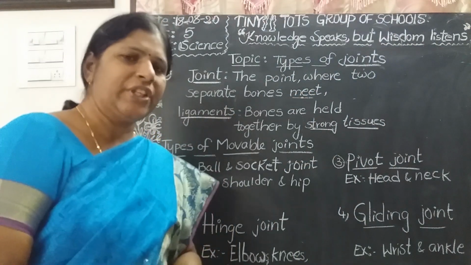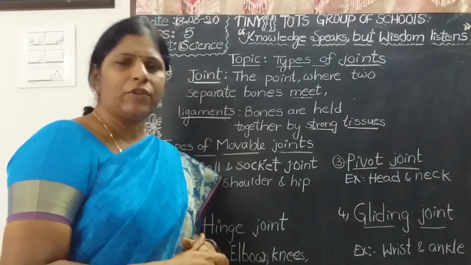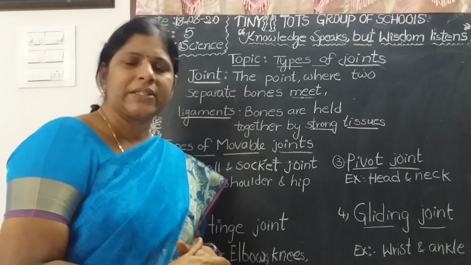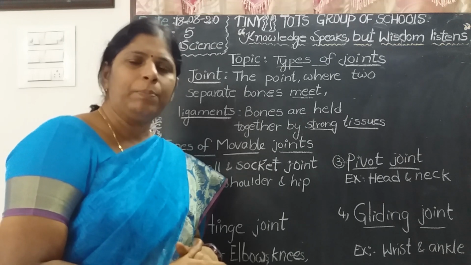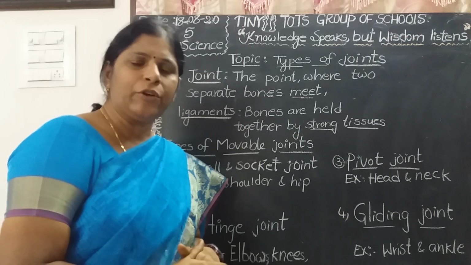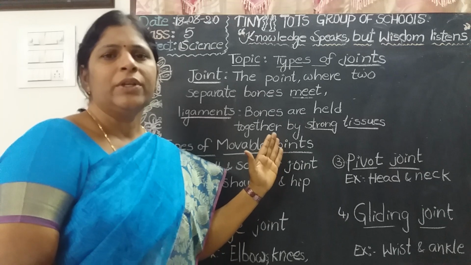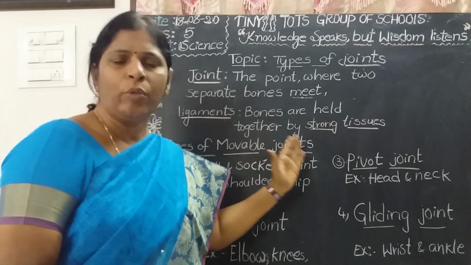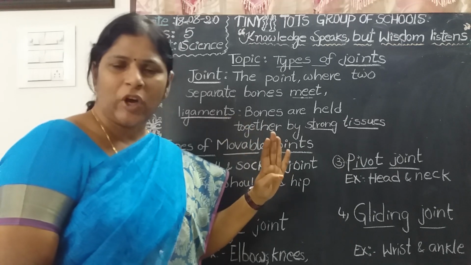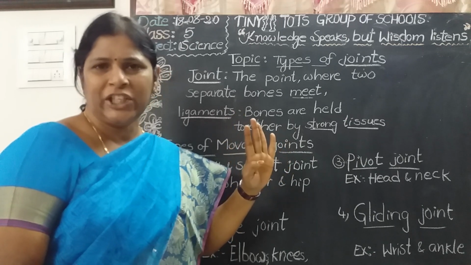Children, these are all the different kinds of joints. If you feel difficulty, you have to see this video one more time. If you did not understand at a time, please go through this video one more time, and take your parents' help to understand. These are the types of movable joints. Don't confuse. What are the four kinds of joint? Ball and socket joint, hinge joint, pivot joint, gliding joint.